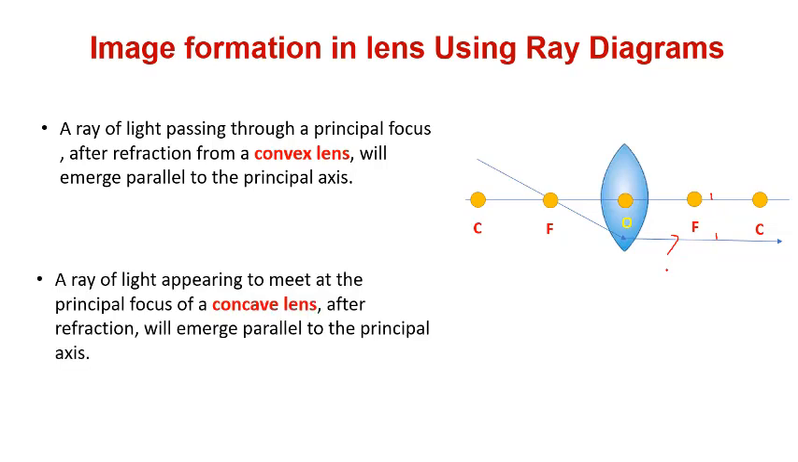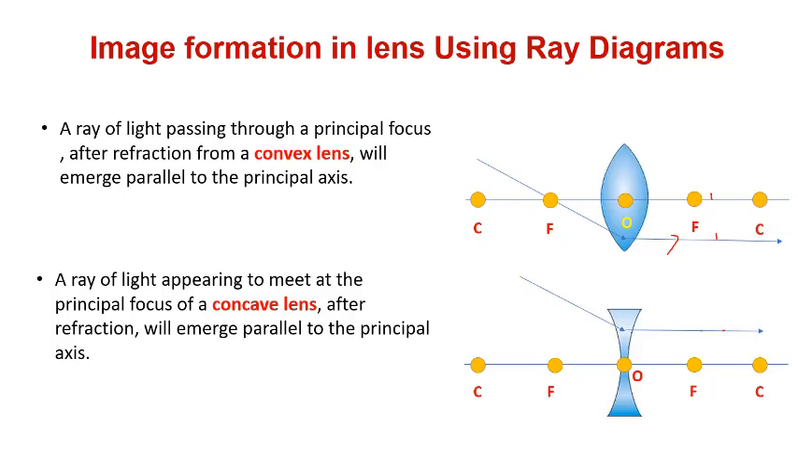A ray of light appearing to meet at the principal focus of a concave lens, after refraction, will emerge parallel to the principal axis. So let us see. It has gone toward the focus, so then it will go parallel to the principal axis.